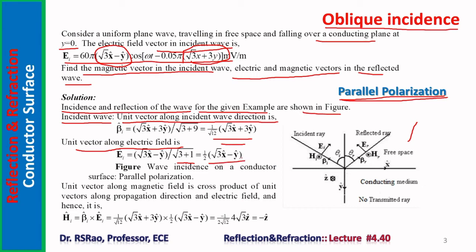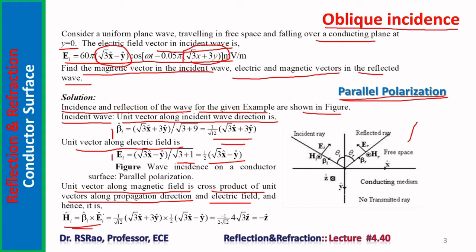You will be getting a certain expression. This is a unit vector; both are unit vectors. The unit vector along the magnetic field is the cross product of the unit vectors along the propagation direction and the electric field. E, H, and the direction of propagation form a right-handed vector system. Using that principle, the direction of the magnetic vector is found.